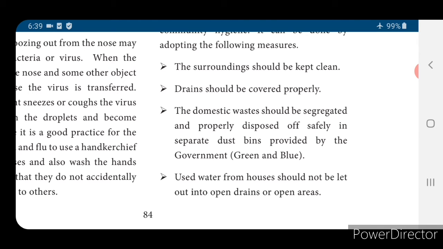How to keep a community clean? The surroundings should be kept clean, and drains should be covered properly. The domestic waste should be segregated and disposed of safely in separate dustbins provided. Used water from houses should not be let into open drains or open areas. Nowadays we are using covered drainage systems, so no problem for us. Waste should be disposed of in a proper manner, and the used water from the houses should be closed.